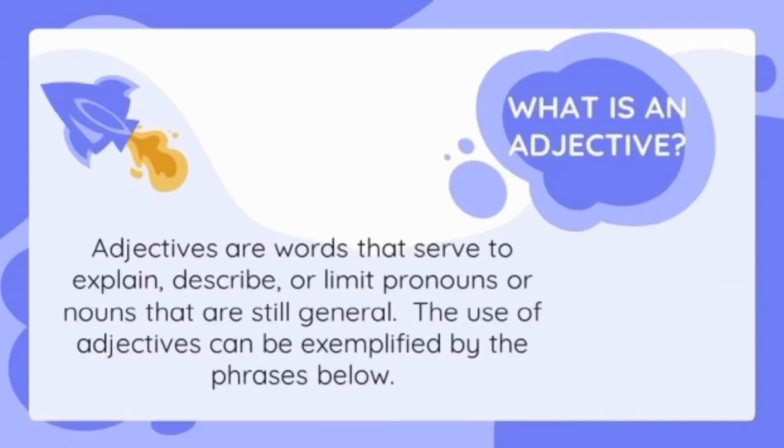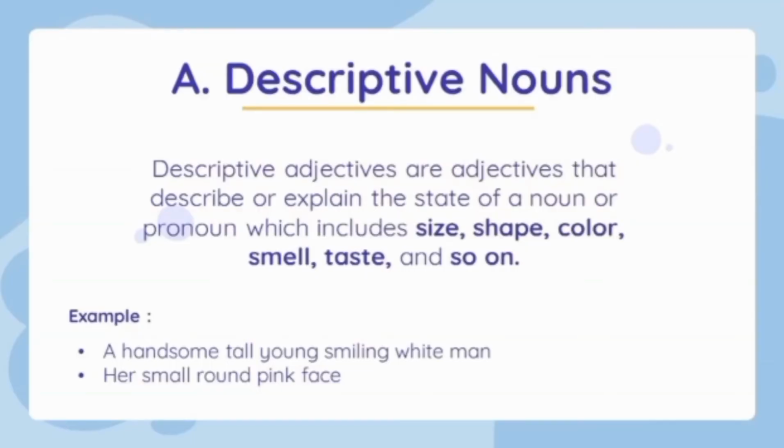Adjectives are words that serve to explain, describe, or limit pronouns or nouns that are still general, and the use of adjectives can be exemplified by the phrases below. The first one is descriptive adjective. Here, it explains the size, shape, color, smell, taste, and so on. An example is a handsome, tall, young, smiling white man. And the second example is her small, round, pink face.